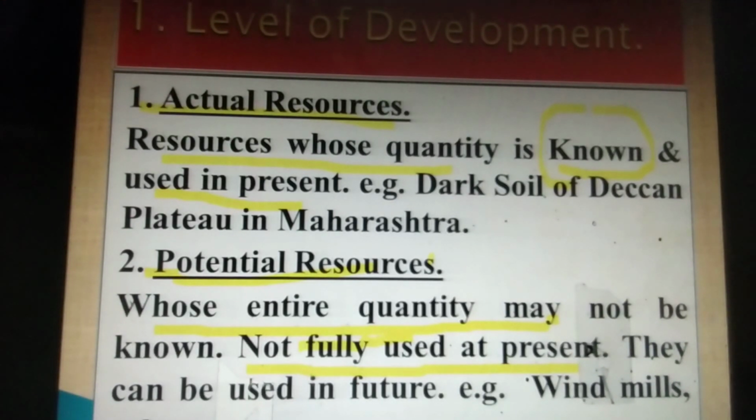For example, here is the example which is given here, that is the windmills or the solar energy which is present in our atmosphere, which we are getting from the sun and air. So windmill and solar energy, means these two are the best potential resources. We can utilize these resources for the generation of electricity.